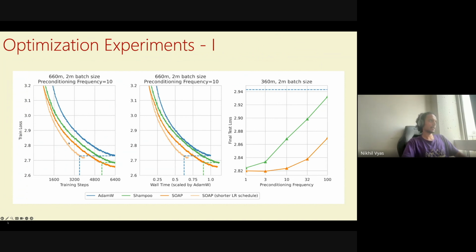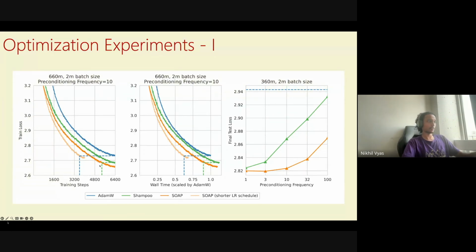What we see is that Adam performs the worst. Shampoo, which is the green line, outperforms Adam at frequency 10. But SOAP outperforms both of them basically. We also have a shorter learning rate schedule SOAP run to be able to better compare to Adam, to see how much performance benefit there is. With SOAP, we usually get around maybe 40% performance benefits or something like that. This depends a bit on the setup, but maybe that's a good number to keep in mind. With Shampoo, I think the numbers look something like 20% or so, but this also depends a bit on a bunch of things.